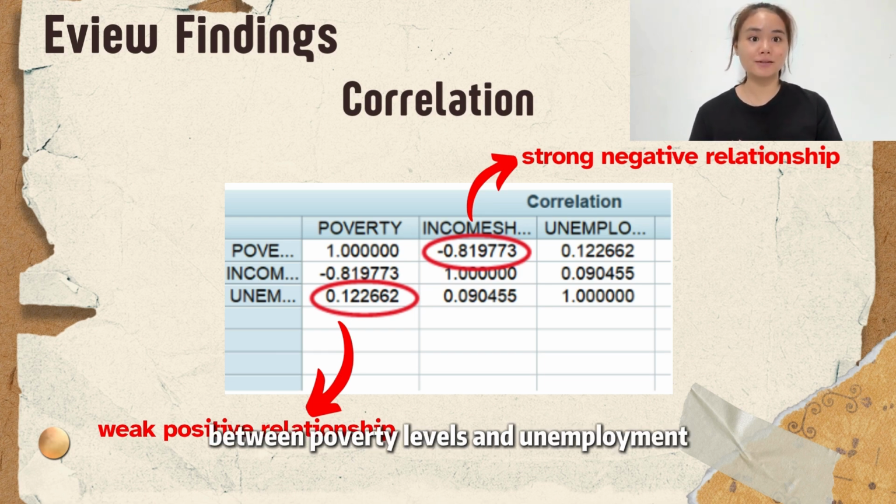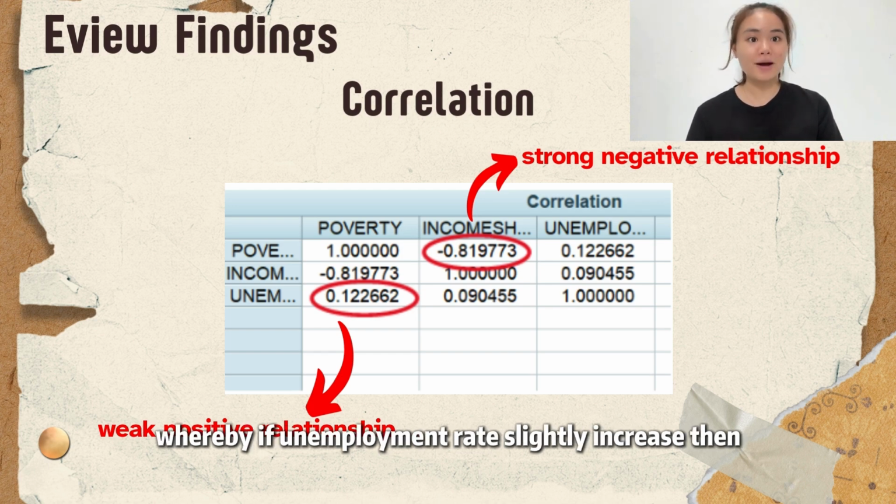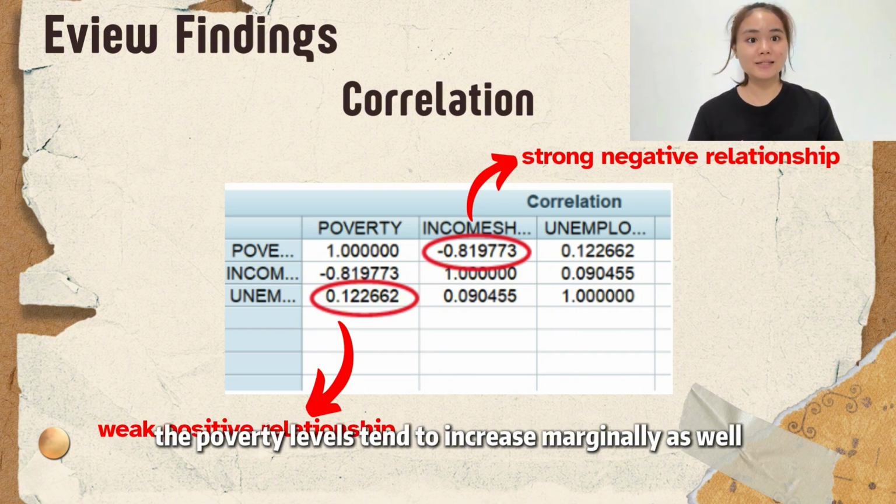Then, a correlation of 0.122662 between poverty levels and unemployment rates indicates a very weak positive relationship, whereby if the unemployment rate slightly increases, then the poverty levels tend to increase marginally as well.